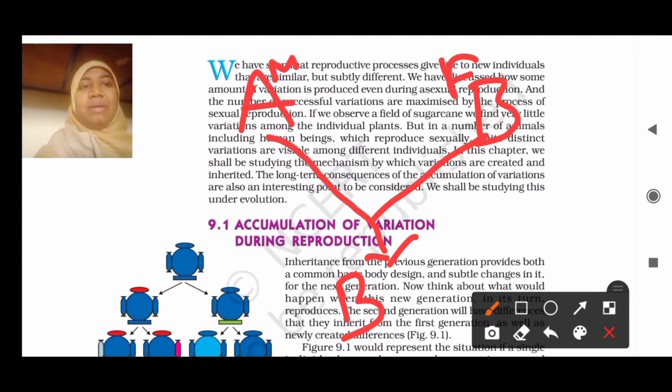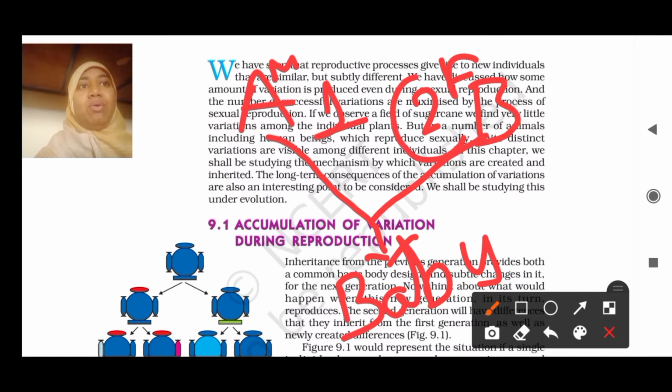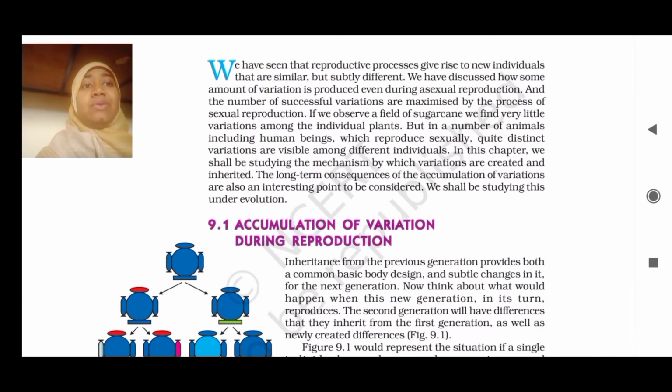So when your mom and your dad, both characters are passed, only then you are born. That is sexual reproduction where two parents are involved. This is what I'm trying to explain to you.